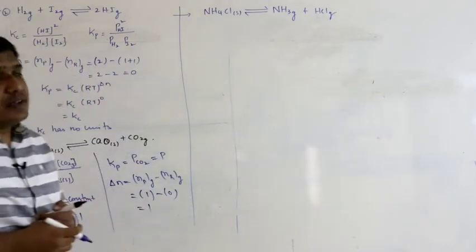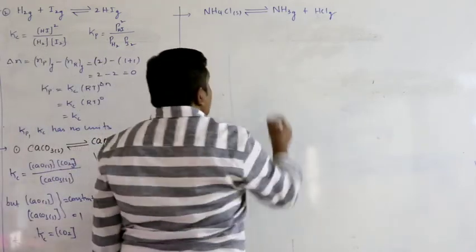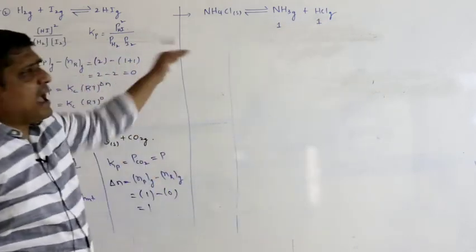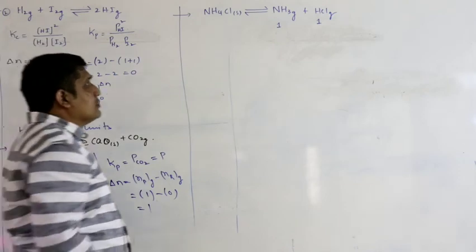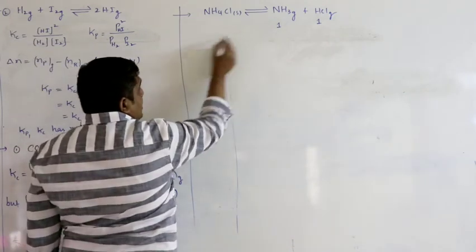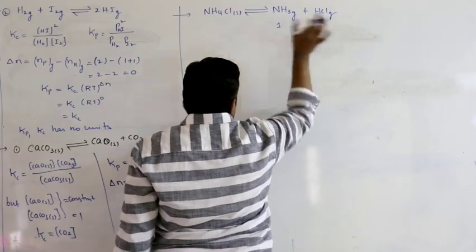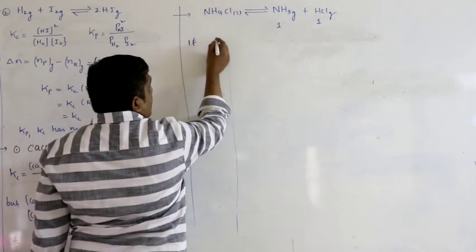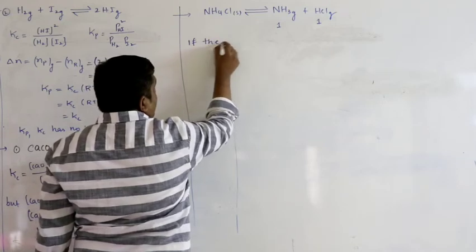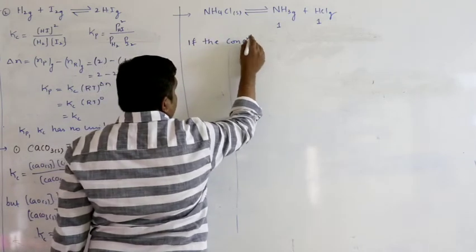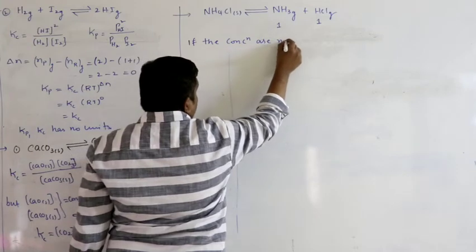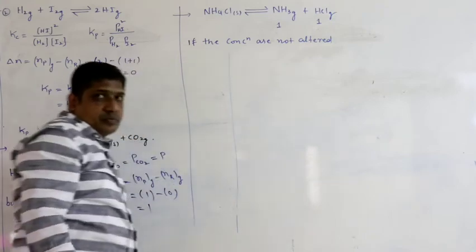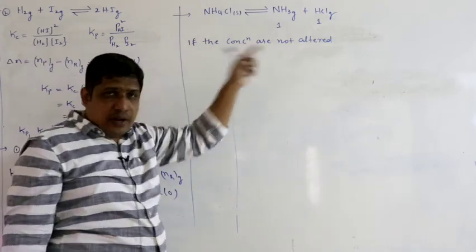Ammonium chloride in equilibrium with ammonia and HCl. So remember they are present in 1:1 ratio. If you do not add or remove anything, then the concentration of ammonia will be equal to the concentration of HCl. If the concentrations are not altered, if you don't add or remove, then they will be present in 1:1 ratio.